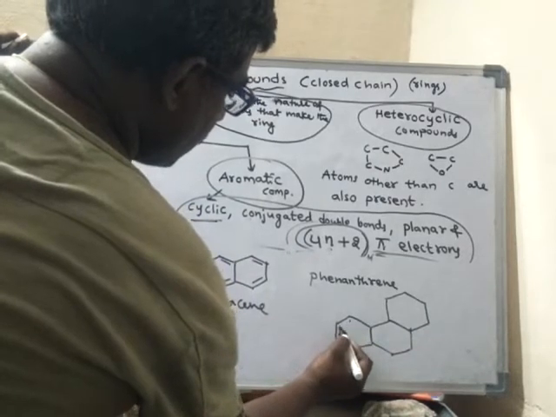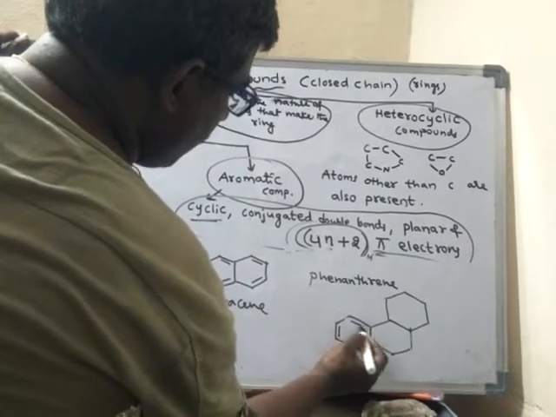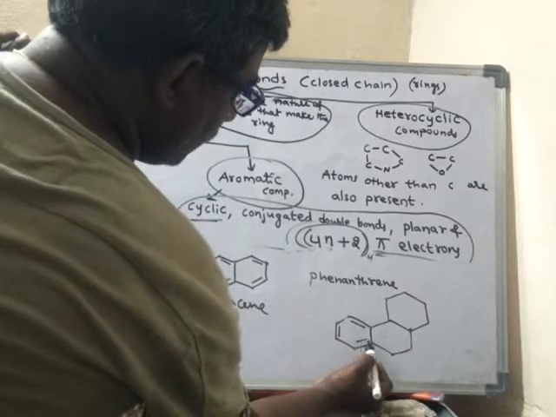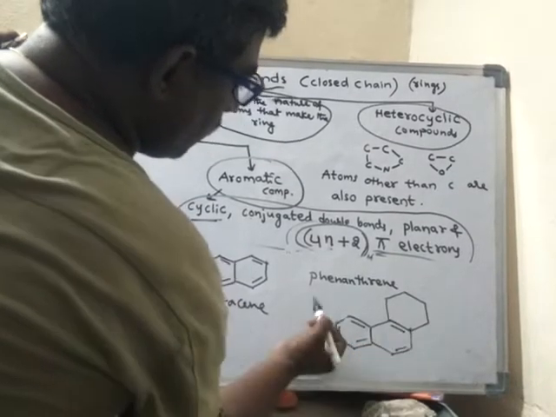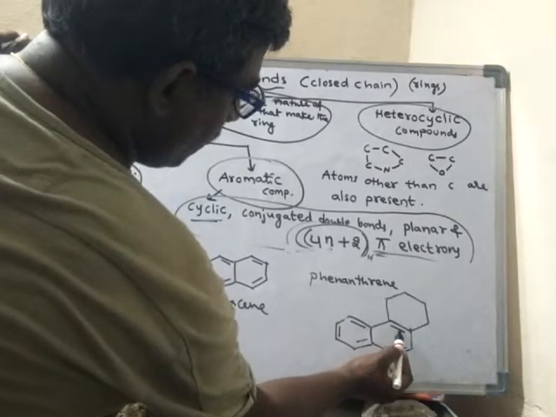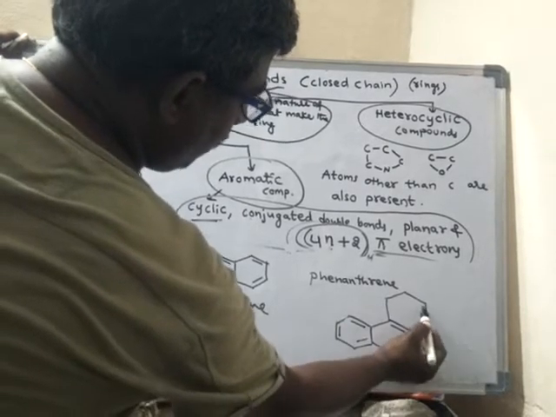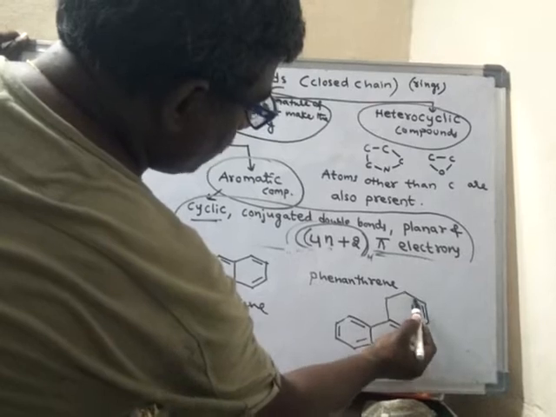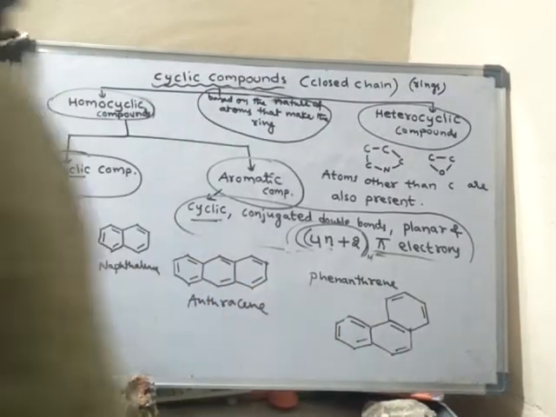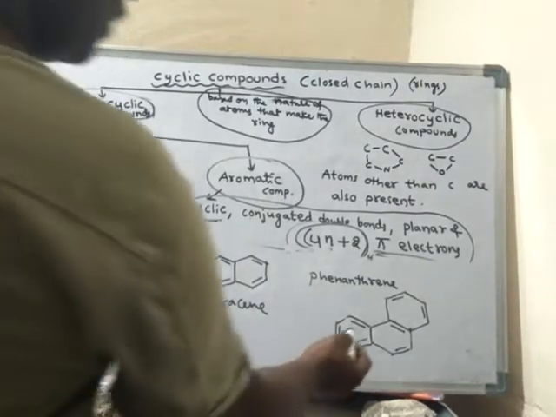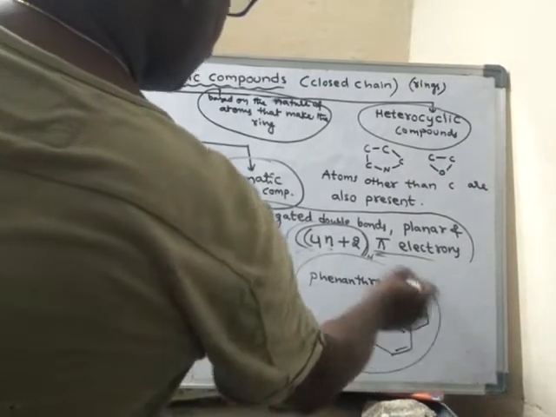So here alternate double bonds we will write: double bond, single bond, double bond, double bond, single bond, double bond, double bond, single bond, double bond, double bond, single bond, double bond, double bond, single bond, double bond, double bond, single bond, double bond. So like this. This is the structure of phenanthrene.